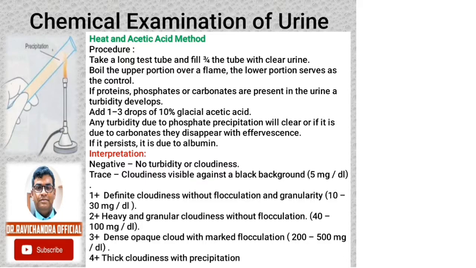1 plus is definite cloudiness without flocculation and granularity, which is around 10 to 30 milligram per deciliter. 2 plus indicates 40 to 100 milligram per deciliter of protein. There is heavy and granular cloudiness without flocculation. 3 plus will indicate 200 to 500 milligrams per deciliter of protein in the urine, which is seen because of dense opaque cloud with marked flocculation. And 4 plus, when the protein precipitate after the heat and acetic acid method is thick, cloudiness with precipitation is seen.